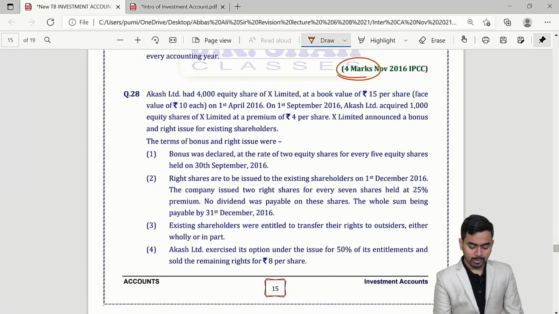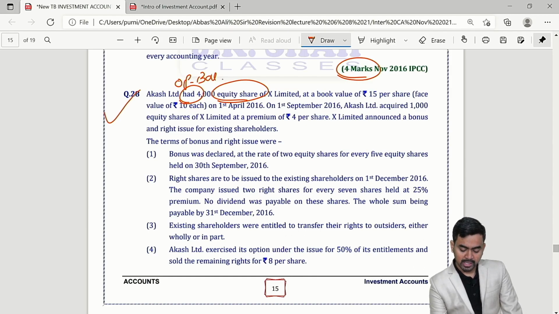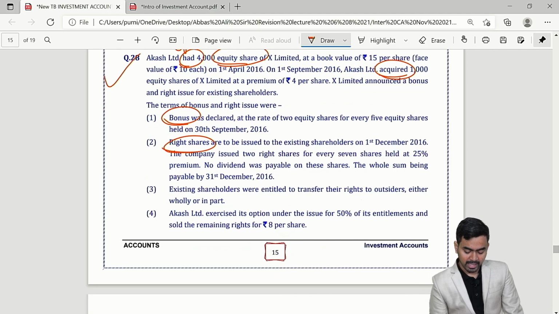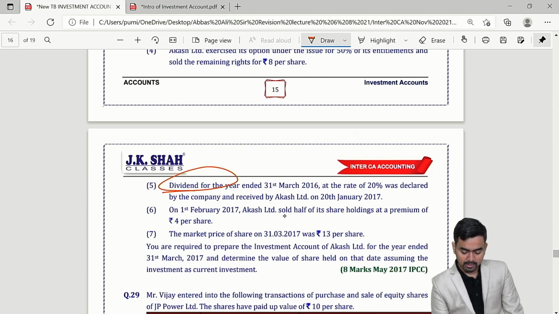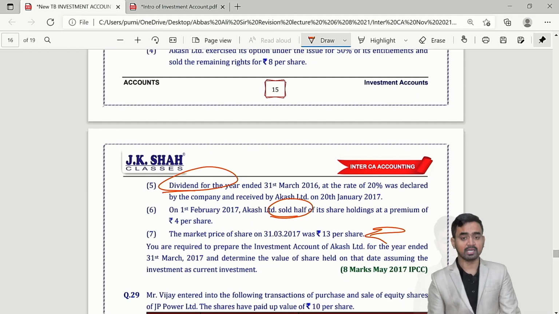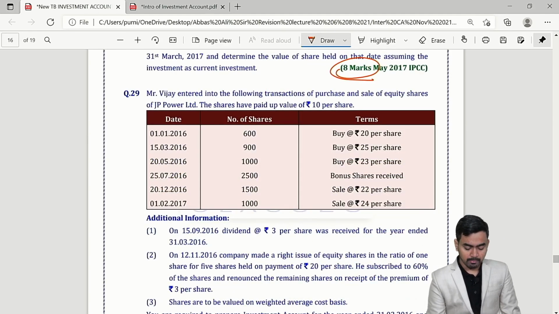Then question number 28, variable income bearing security sum, simple. What we have over here: Ashok had some opening shares, correct. Opening shares, then we acquired, that is purchase, then bonus, then rights, then dividend of last year, then sale transaction, and finally valuation. For 8 marks we have already discussed the entire question through the example.